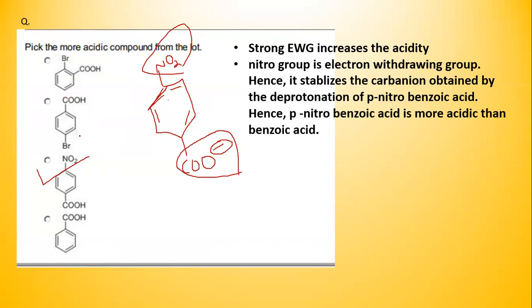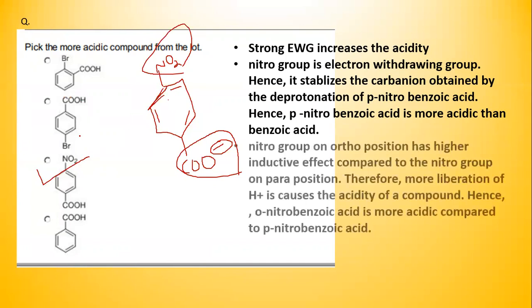Now, another point I want to add here is that if you have p-nitrobenzoic acid and o-nitrobenzoic acid, which one should you choose? So, in such cases, you have to choose the nitro group at the ortho position, because at ortho position it has higher inductive effect compared to the nitro group on para position, and therefore it can make the H plus liberation as well as the stabilization of the conjugate base easier. Therefore, ortho-nitrobenzoic acid is more acidic compared to para-nitrobenzoic acid.